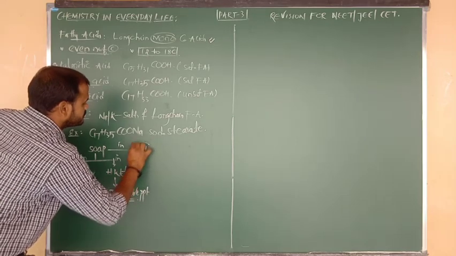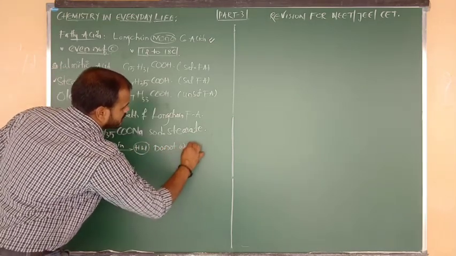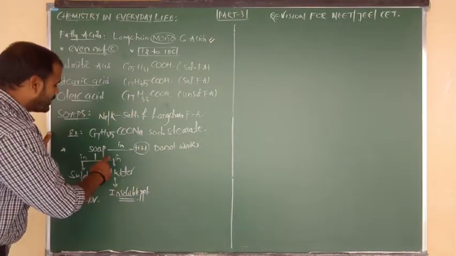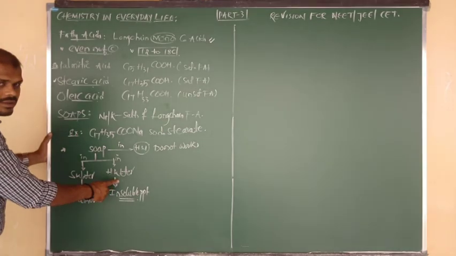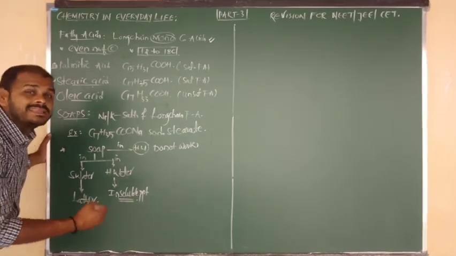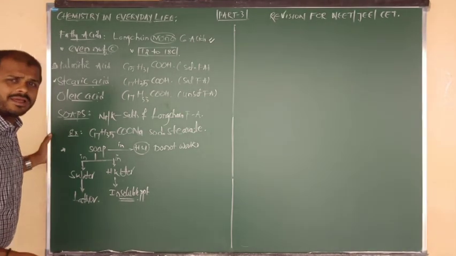That's why we have to say that soaps in hard water do not lather. Soaps do not lather in what, beta? Hard water, because when they react with hard water, they form an insoluble precipitate. Insoluble precipitate means no use of water. Okay, all of you?